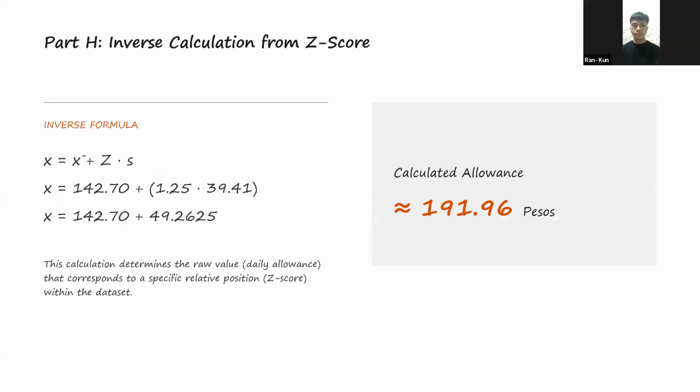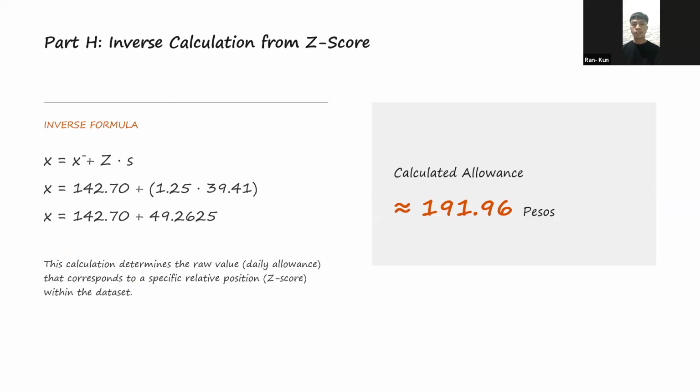Good day everyone. I am Ramsel Butal and I'll be discussing part H and the summary of findings. Part H is the reverse of parts D, F, and G. Instead of being given an allowance and finding its z-score, we are given a z-score of 1.25 and must find what actual allowance it corresponds to.